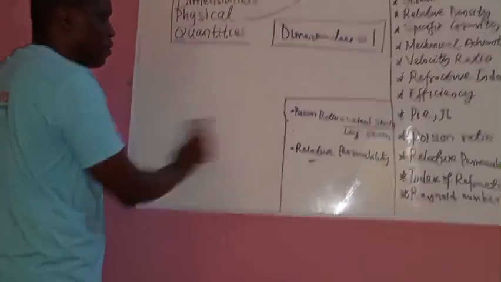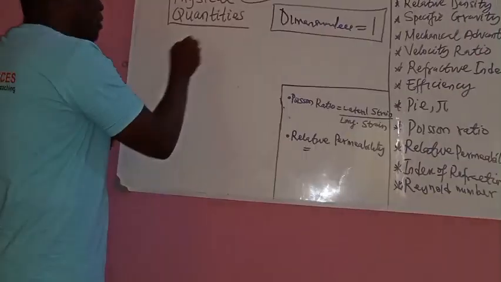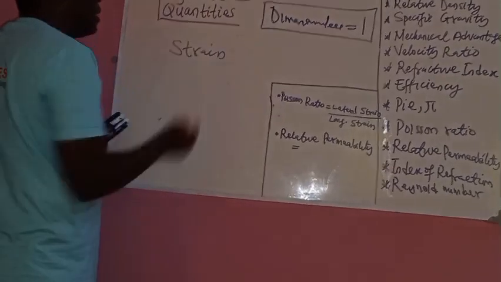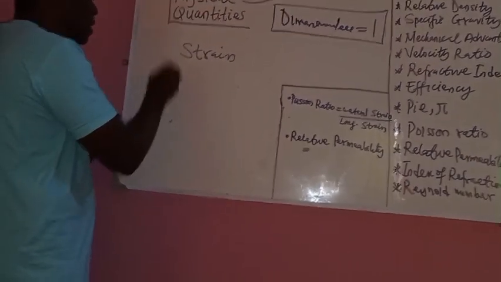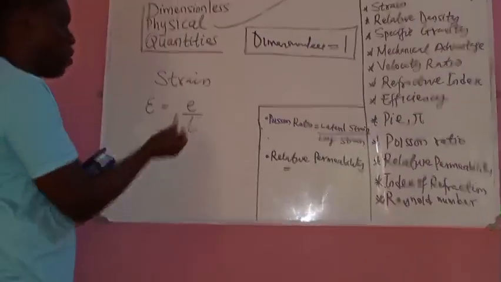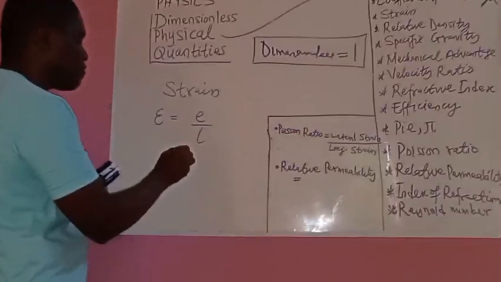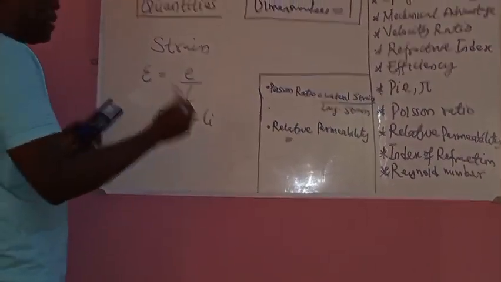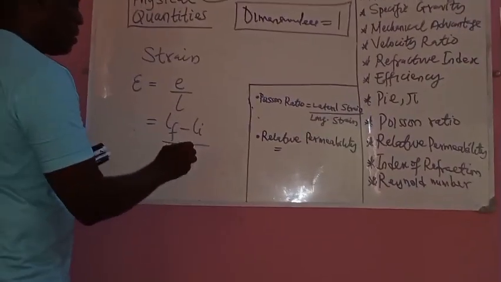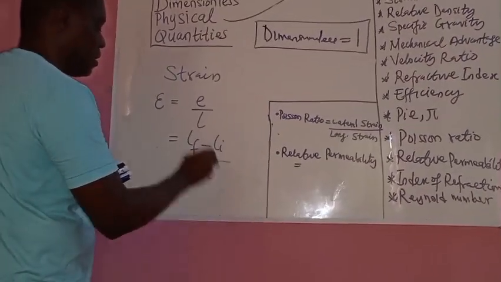So let's look at another one. I will just take a few of these examples and then try to explain the others to you for you to be able to understand. Now, strain is also another dimensionless quantity. Why is it dimensionless? Strain, epsilon, that's the symbol, is extension over original length or natural length. Extension means final length minus initial length when an object is being imposed over the initial length.